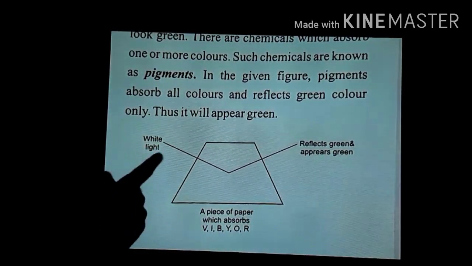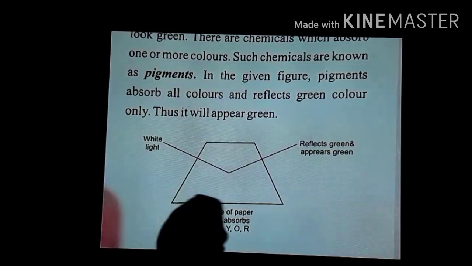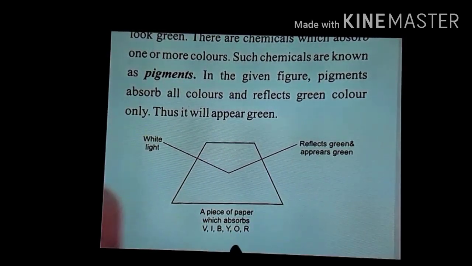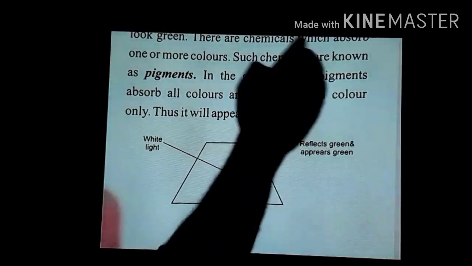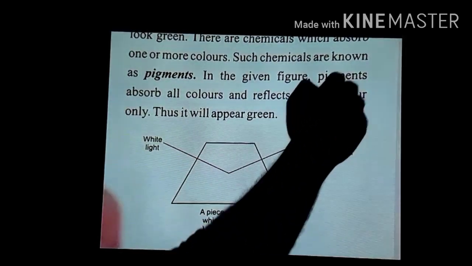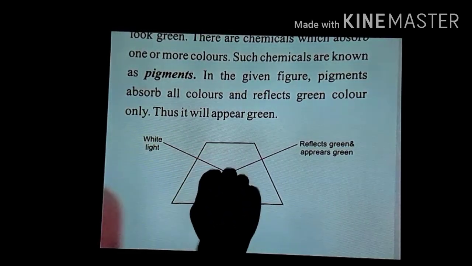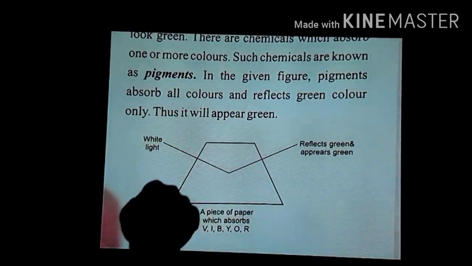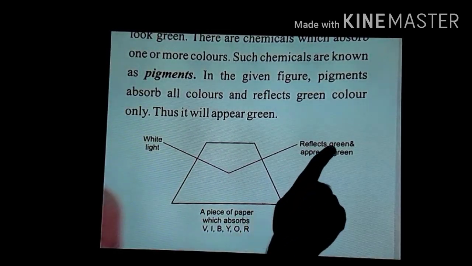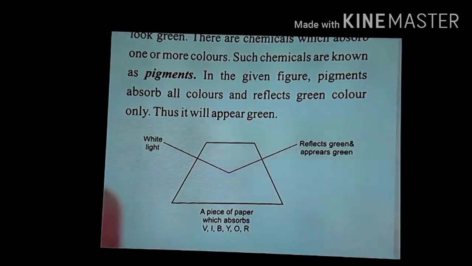Because you can see white light from here is falling on this object, and this object is absorbing all the other colors in the white light, and it is reflecting only the green color. And when this reflected green color reaches our eyes, we see the object as green, meaning the reflector reflects green and appears green in color.